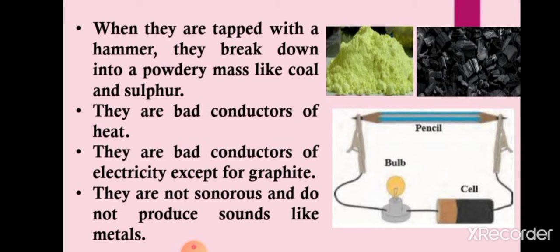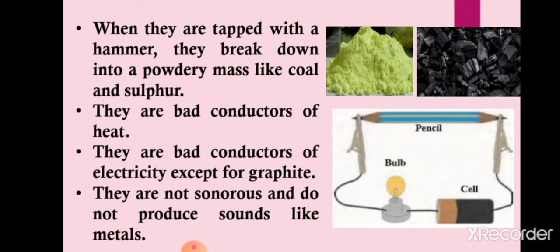Now, they are bad conductors of heat, meaning they cannot conduct heat. They are bad conductors of electricity except for graphite, meaning all non-metals are bad conductors of electricity. They cannot conduct electricity. They are insulators except for graphite.